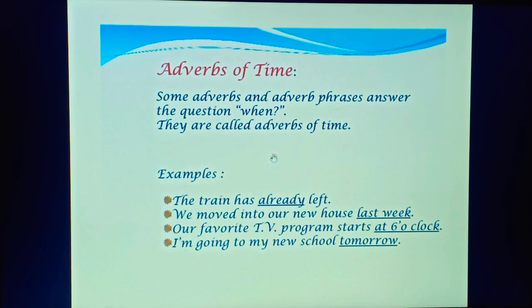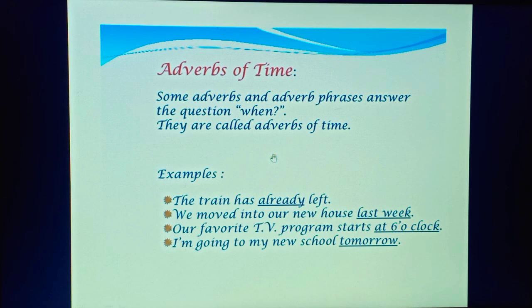So what is it? It expresses the time or duration of action. Some adverbs and adverb phrases answer the question when. They are called adverbs of time. Like today, tomorrow, yesterday, last time, next time, now, late, lately, daily, already, early, soon, at present are some adverbs of time.